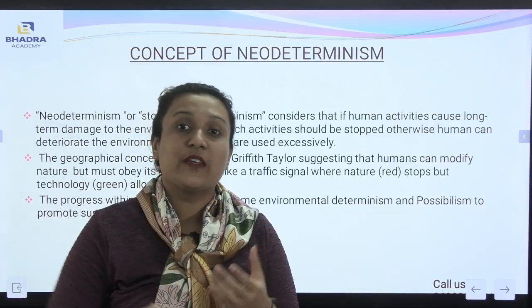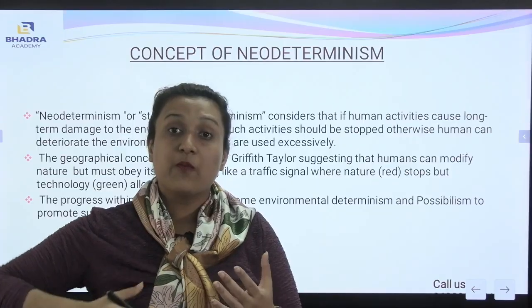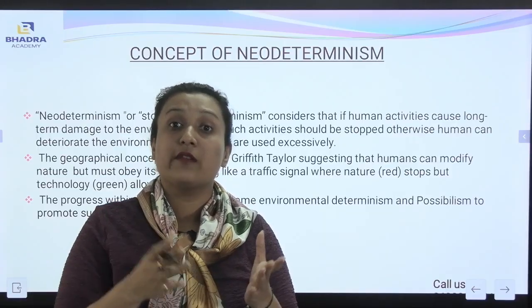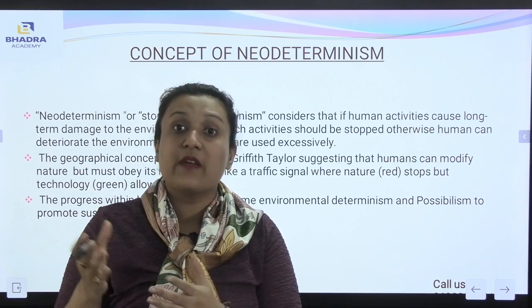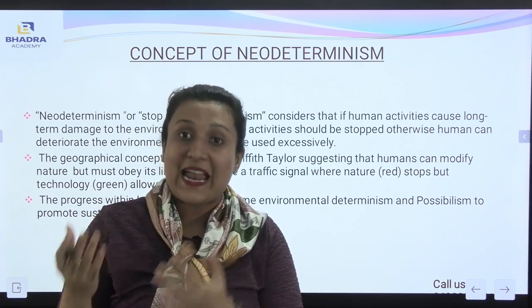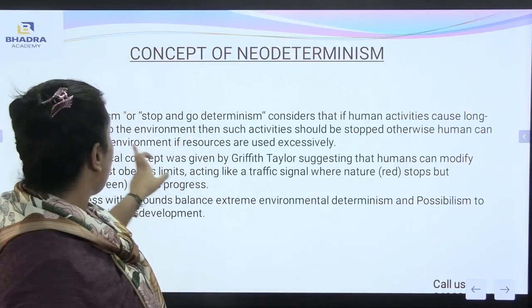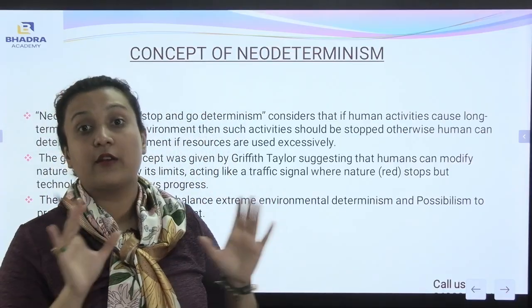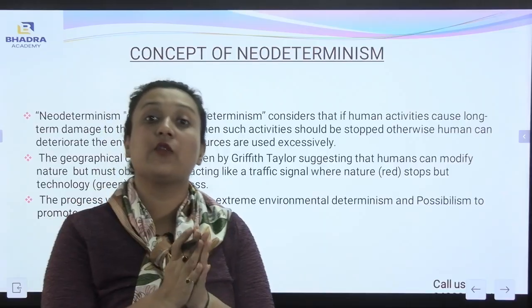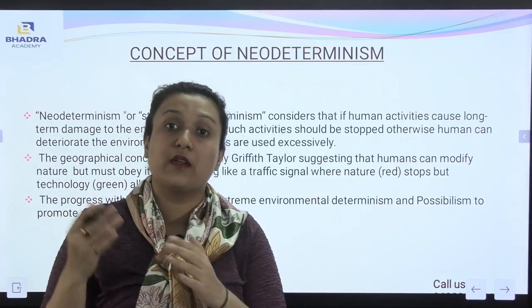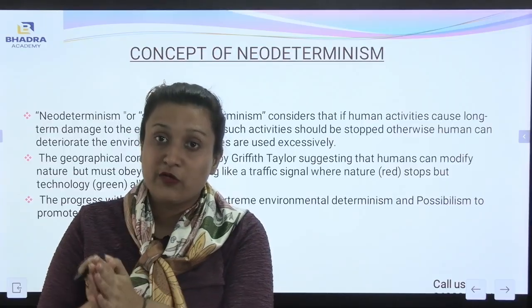Now, human activities are excessive. When people make more use of the resources, and all the resources are in the process of extinction or are endangered, during that time those human activities are considered to be stopped. This is known as neo-determinism, which means human activities are excessive and now it is about to stop or terminate.